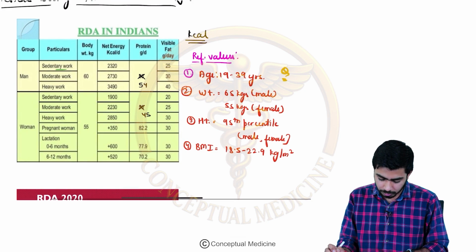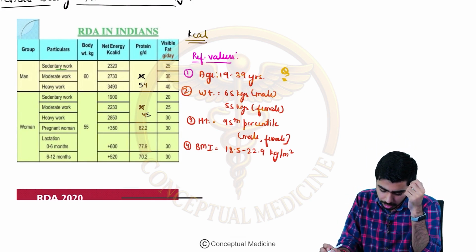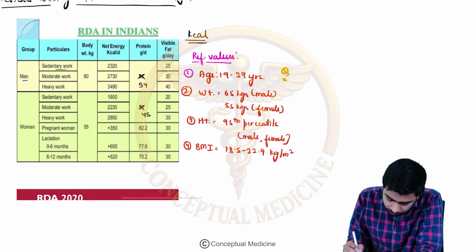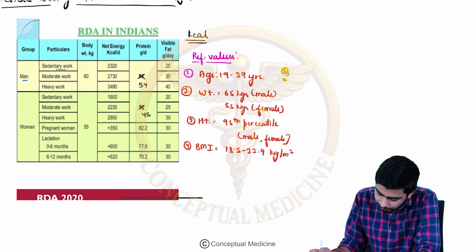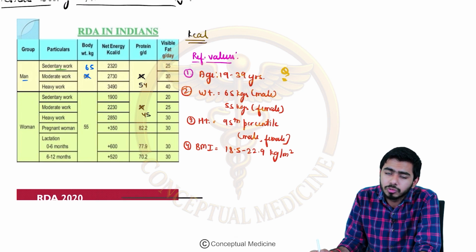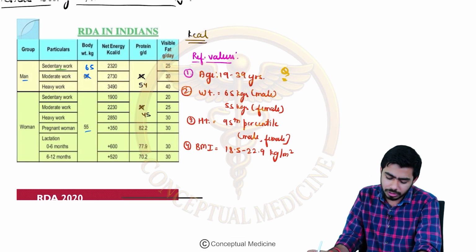Now let's come over to this particular table. This particular table is quite old, and there are some changes now according to the RDA. According to that criteria, for the men, for the sedentary lifestyle, the weight which I have talked about for the male is now 65. No more is it 60. Initially it was 60, but now it is 65. And for the female, it is 55 only. For the female, it is 55, right?